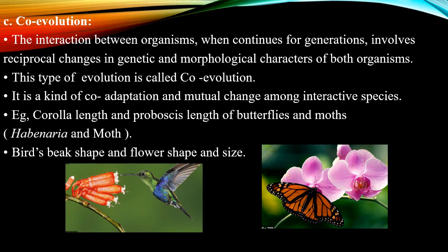Other examples are hornbills and birds of scrub jungles, slit size of pollinia of Apocynaceae members, and leg size of insects. These are some of the examples of co-evolution.